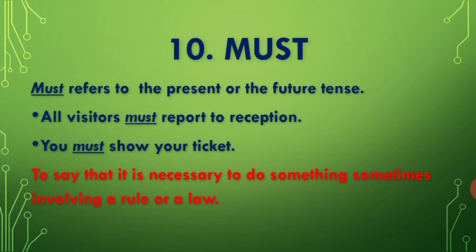For example, all visitors must report to reception. Here must refers to a necessity or a rule. You must show your ticket. In this sentence, must refers to a necessity. Without showing your ticket, you cannot enter the hall. That is a rule. That is a necessity. We use must to indicate that it is necessary to do something, sometimes involving a rule or a law.